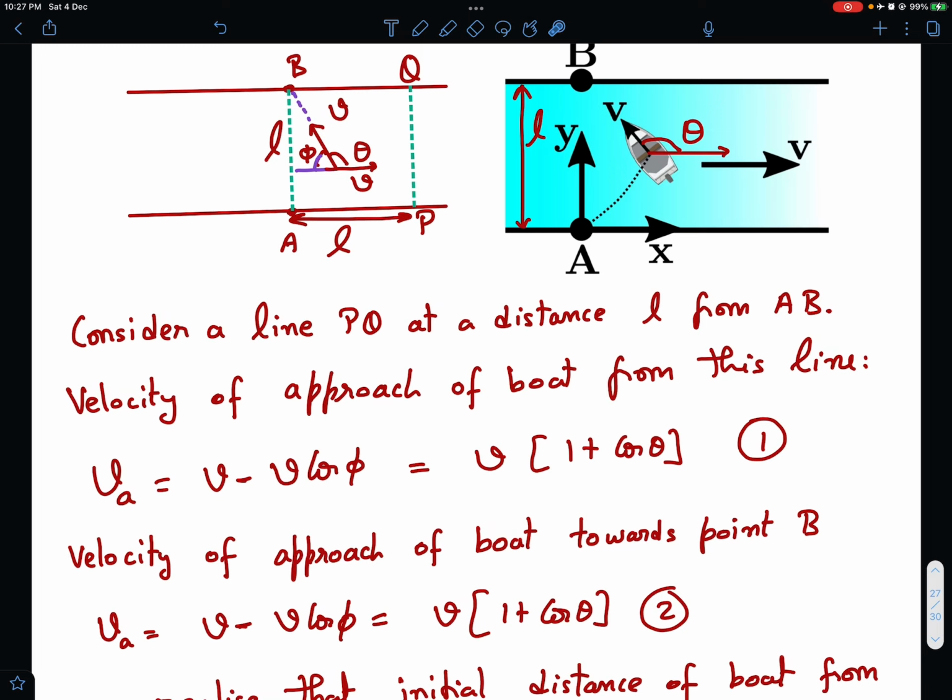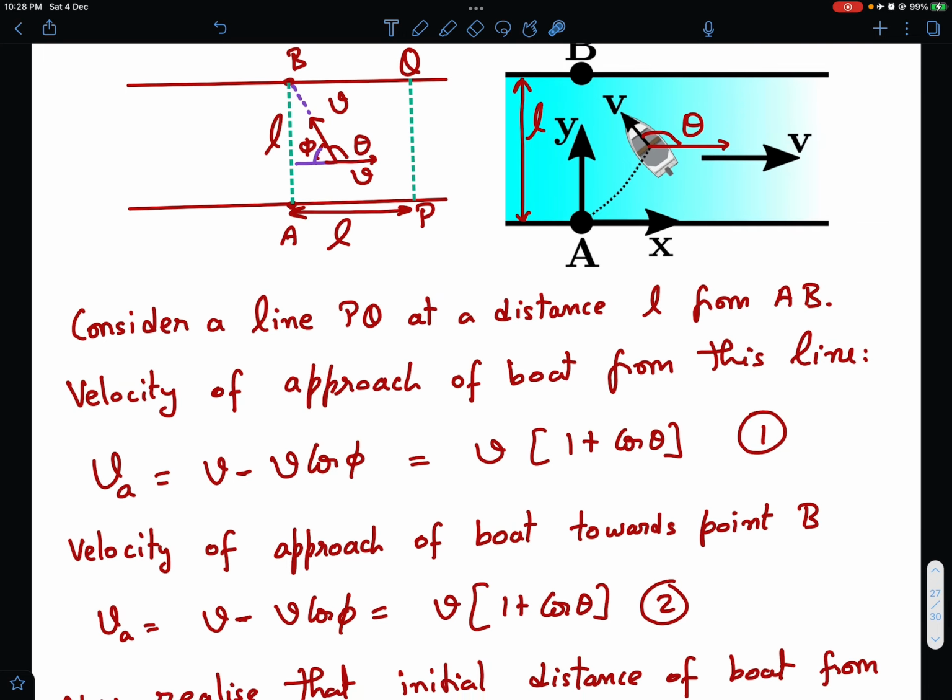So the distance ratio is 1:1, and not only is it 1:1 at the initial moment, but you see that the rate of decrease of these two distances from the boat is also exactly equal. So that means these ratios will always be 1. And when the ratio of distances is 1:1, that defines a parabola. So we can say that the distance of the boat from this line is equal to the distance of the boat from this point, and we'll use that condition to get the equation of the trajectory.